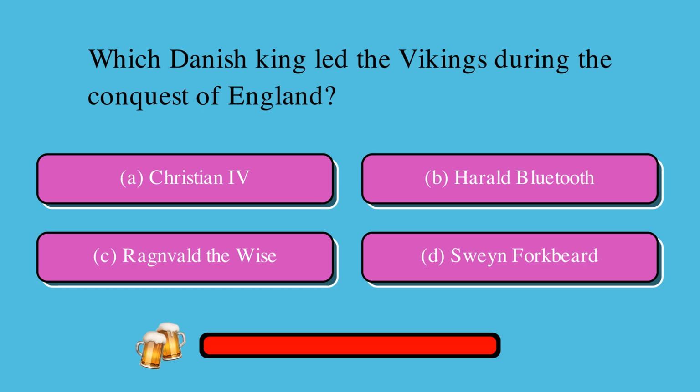Which Danish king led the Vikings during the conquest of England? Is it A. Christian IV, B. Harold Bluetooth, C. Ragnvald the Wise, or D. Sweyn Forkbeard? The correct answer is D. Sweyn Forkbeard.